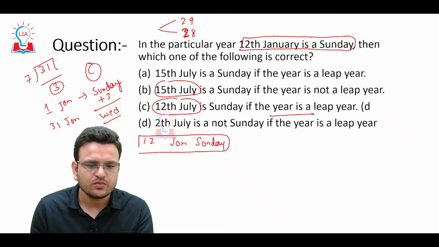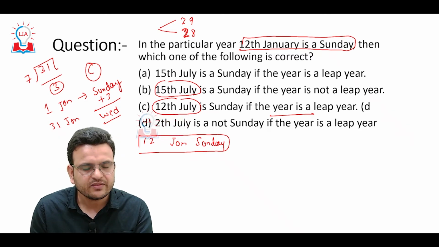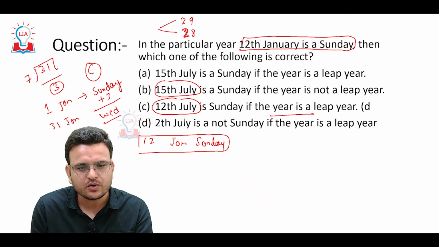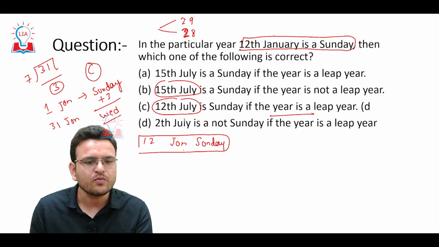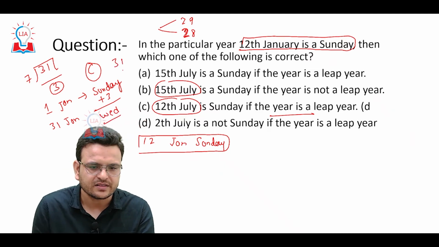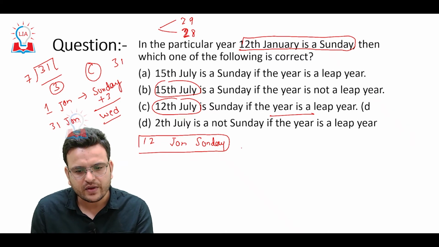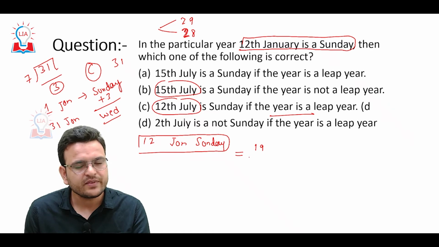Now we have 12th January. In January, how many total days? 31, so 31 minus 12, remaining will be 19.